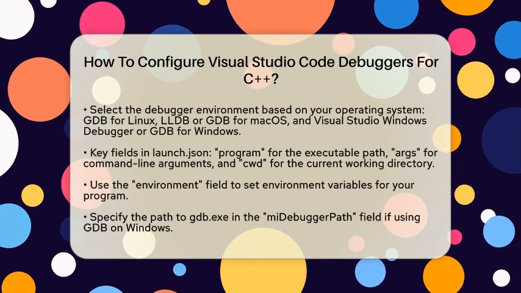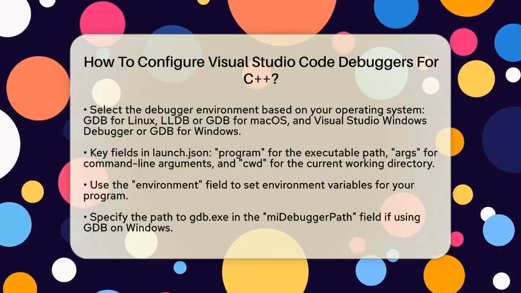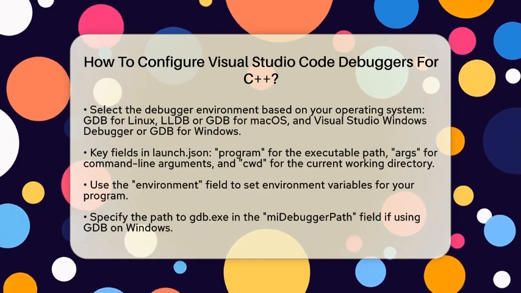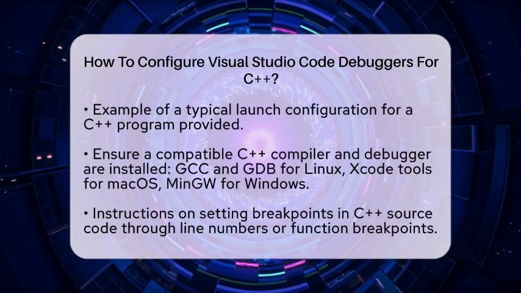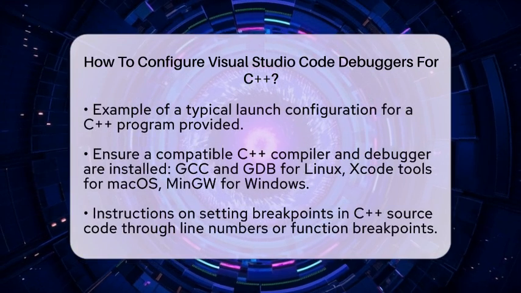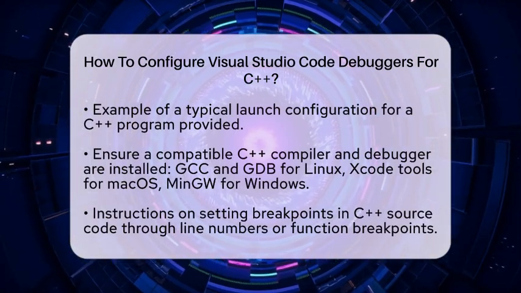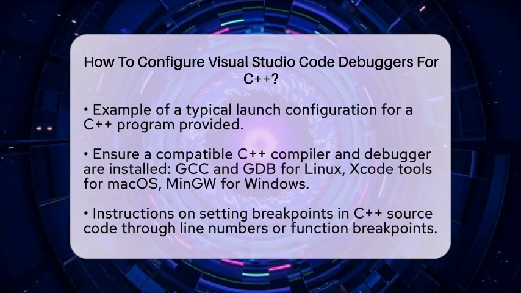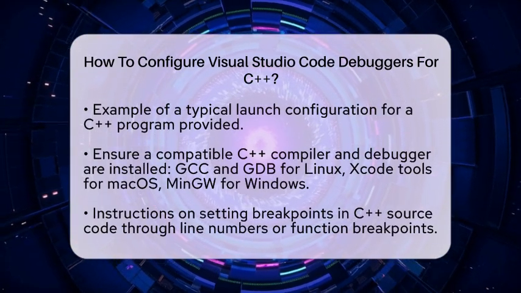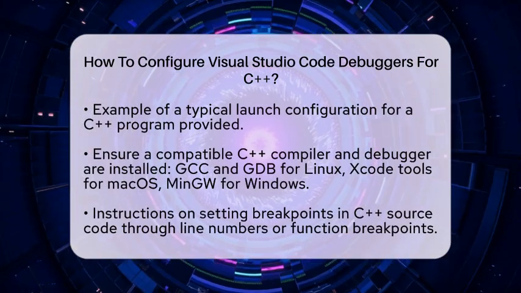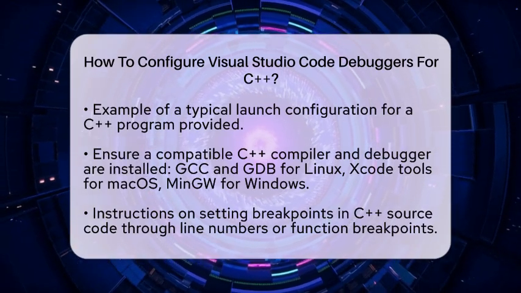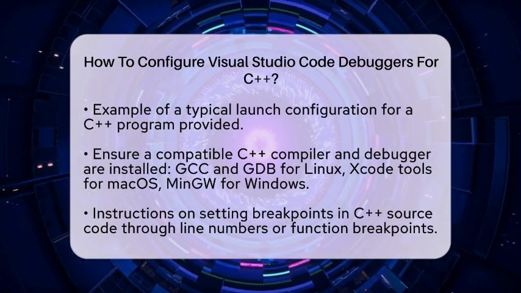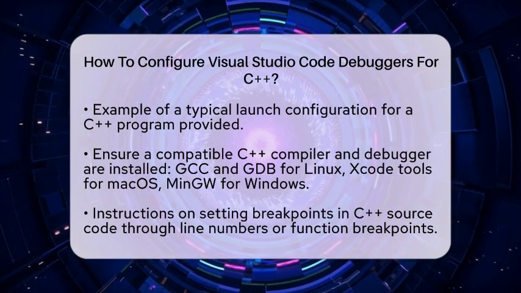A typical example of a launch configuration for a C++ program looks like this. Name: C++ launch. Type: cppdbg. Request: launch. Program: workspace folder /a.out. Args: arg1 arg2. Cwd: workspace folder. Environment: name config, value debug. This setup tells Visual Studio Code which executable to debug, what arguments to pass, and the context in which the program runs.